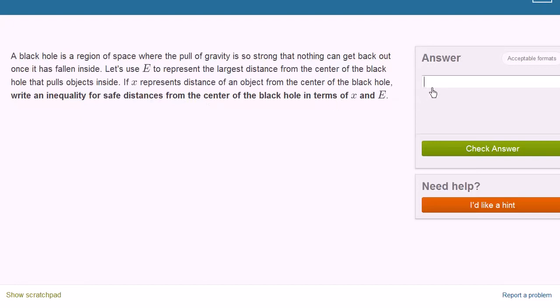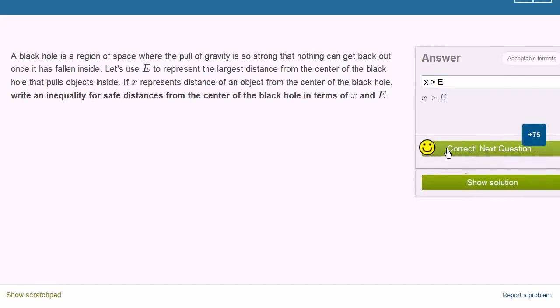So x is the distance from the center. E represents the largest distance from the center of the black hole that pulls objects inside. So if you're at E away or closer, you're going to be pulled inside. But we want to think about safe distances. So if you're further away than E, you should be cool. And it's strictly greater than, because if you're at E, that's the largest distance that you would still be pulled inside. Very good.